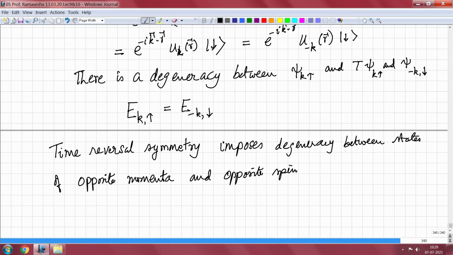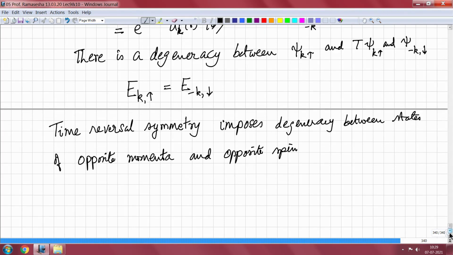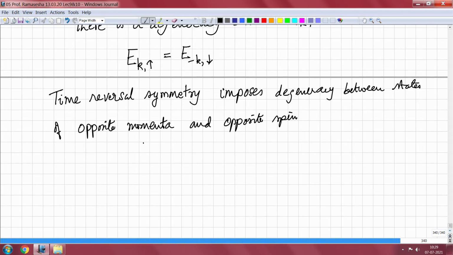Usually in atomic or molecular physics, in the same orbital you will have the degeneracy between the up and the down spin because of time reversal. In this case it is not so, it is in different crystal orbitals where the degeneracy occurs. So, for example, if I plot my energy band picture, E versus K, this is the energy of the K up state, then the energy of the K down state will be like this.